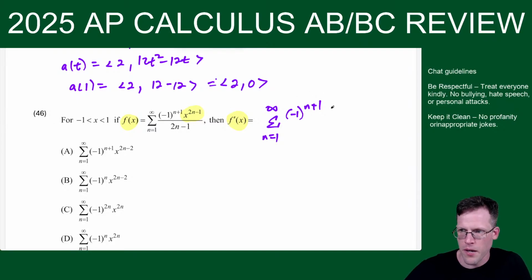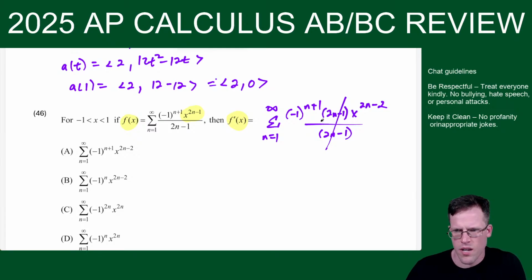So I just do the power rule. 2n minus 1 comes down, times x to the 2n minus 1, which is 2n minus 2. And then these wipe out. So it's just negative 1 to the n plus 1 times x to the 2n minus 2, series from 1 to infinity. So choice A.